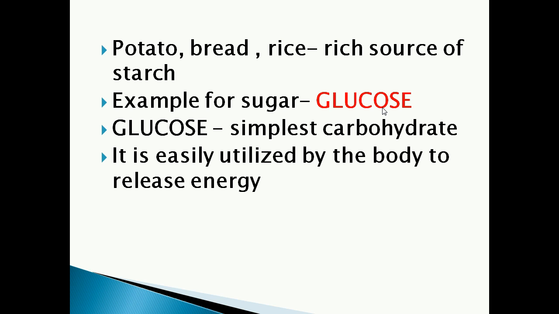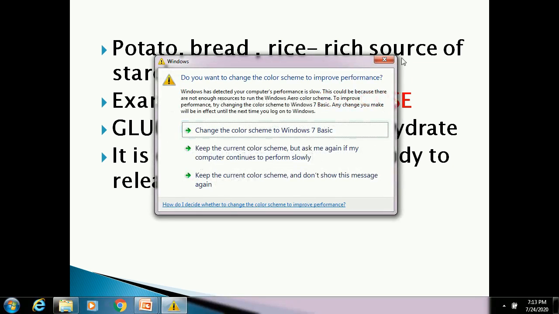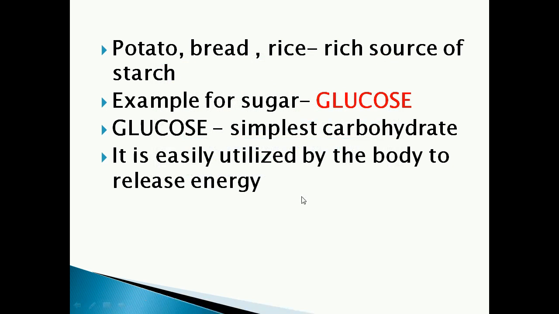If we are very tired, the doctor used to give what? Glucose. Why? Because the glucose will give the patient energy. It is an energy giving substance. So glucose is given to patients who require energy urgently. Understood, children?